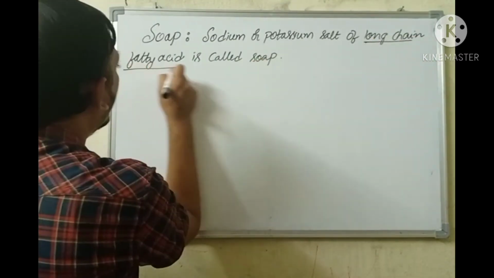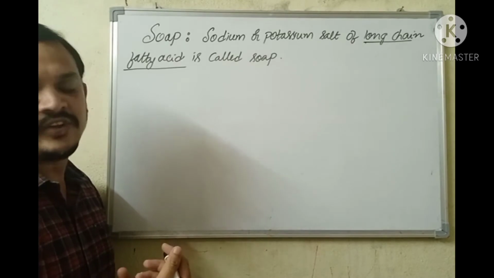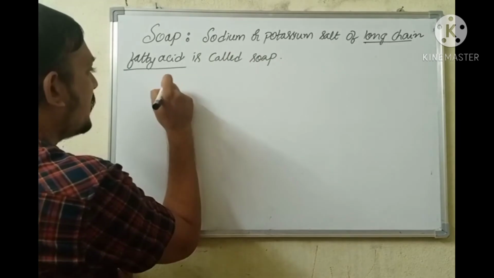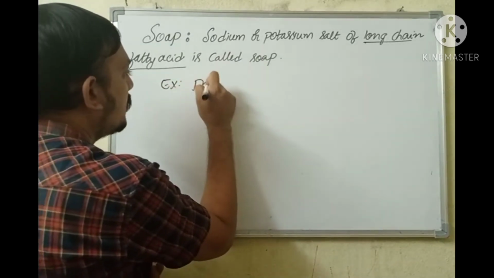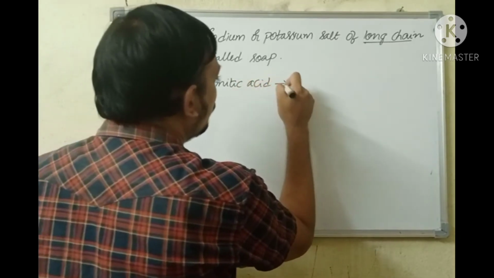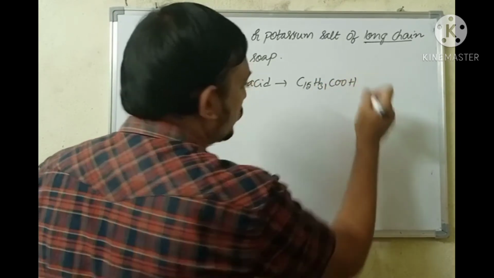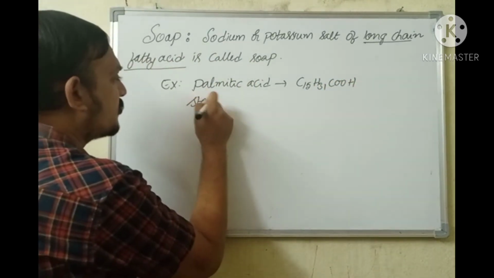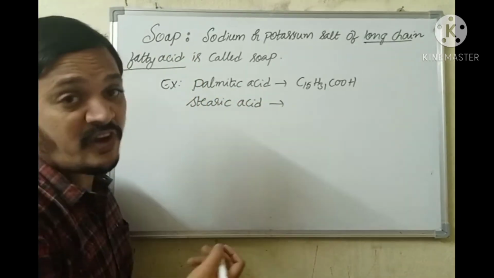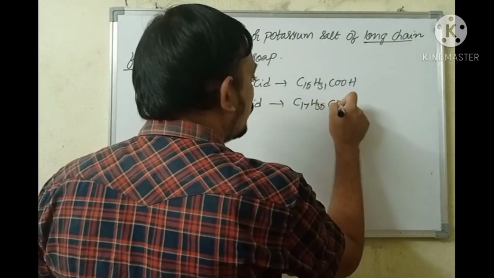Long chain fatty acids are carboxylic acids which are present in vegetable oils or animal fats. For example, palmitic acid, which is present in palm oil, has molecular formula C15H31COOH. Stearic acid, which is present in coconut oil, has molecular formula C17H35COOH.